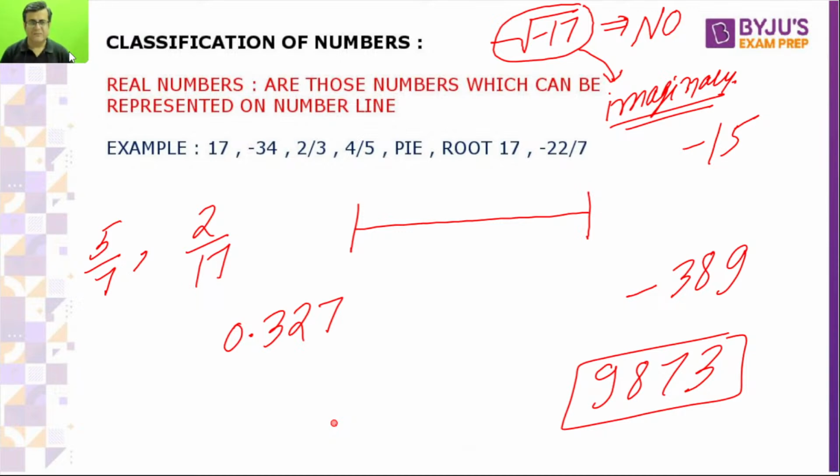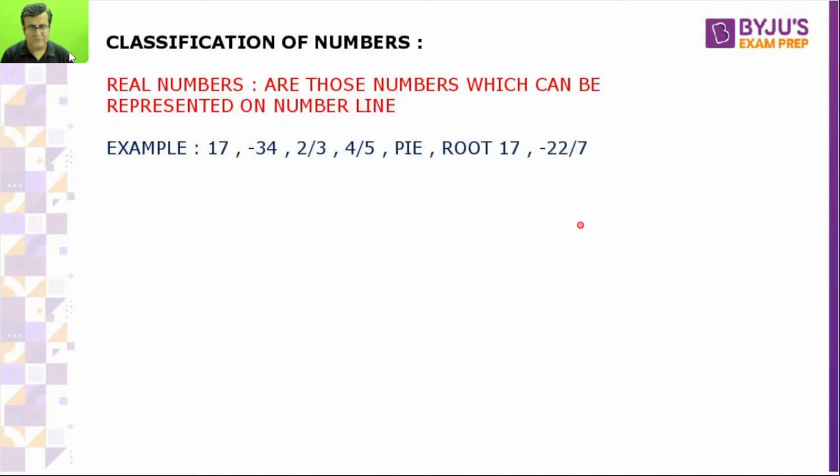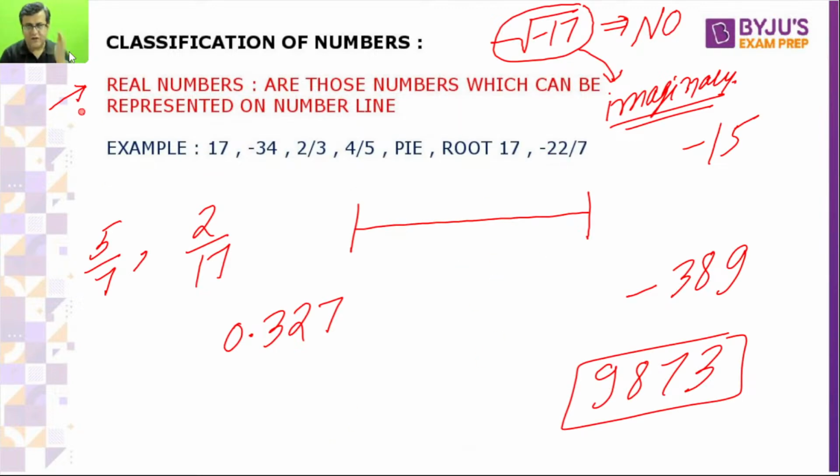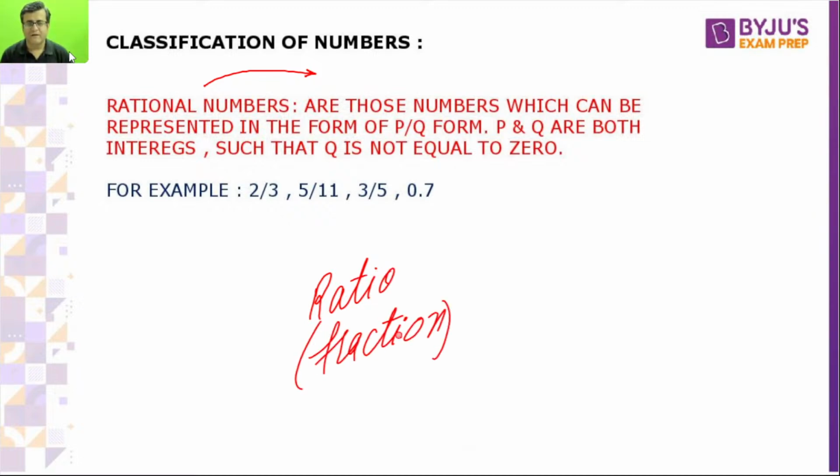Let's move further to rational numbers. Out of real numbers, in real the numbers are either rational or irrational. Rational, ratio, fraction are the same thing.